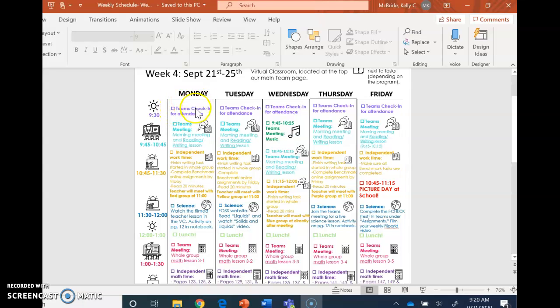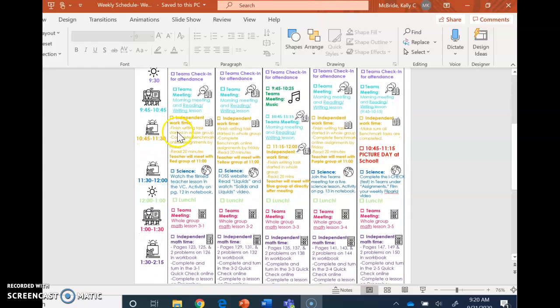So we'll look solidly through Monday, and then we know the rest of the days are kind of a repeat with the exception of music on Wednesday and picture day on Friday. Every single morning at 9:30, you should be checking into Teams for attendance. At 9:45 until 10:45, we join a whole group team meeting, and that's when we do our reading and writing lesson for the week. When we leave that meeting, it says independent work time from 10:45 to 11:30.